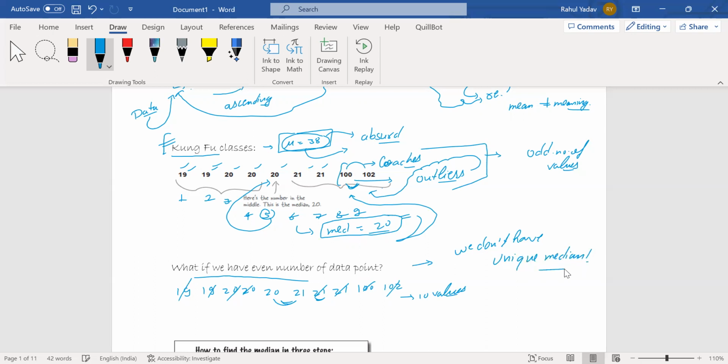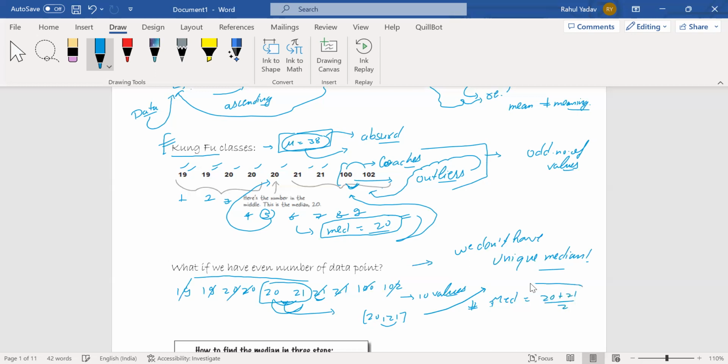Okay, what does that mean to say? Technically we have these two as the central values, but to define a particular median value, we need to get a result, or say some data. We need to define a particular value. In this case, every value between 20 and 21 will make our median. In the general case, we take the median to be the mean of these two numbers. So the median in this case will be 20 plus 21 divided by 2.